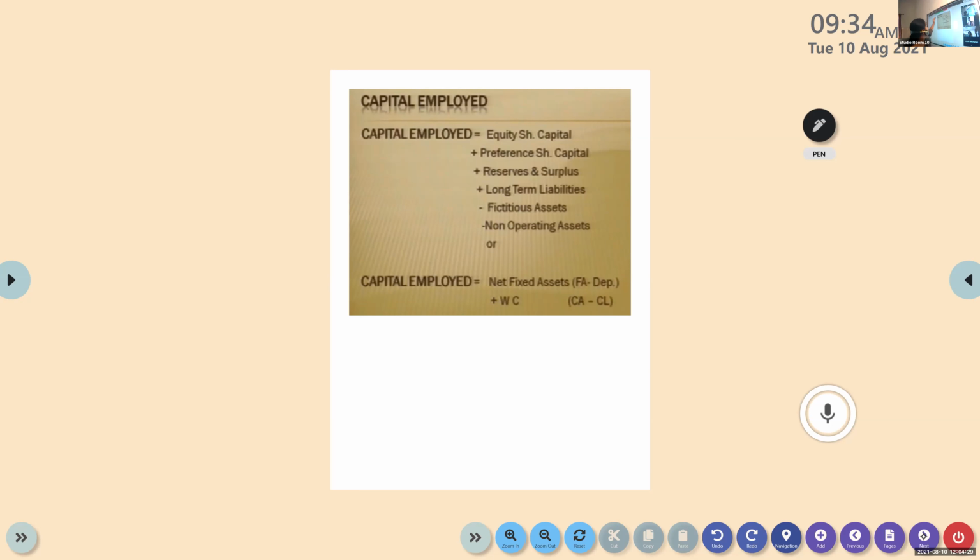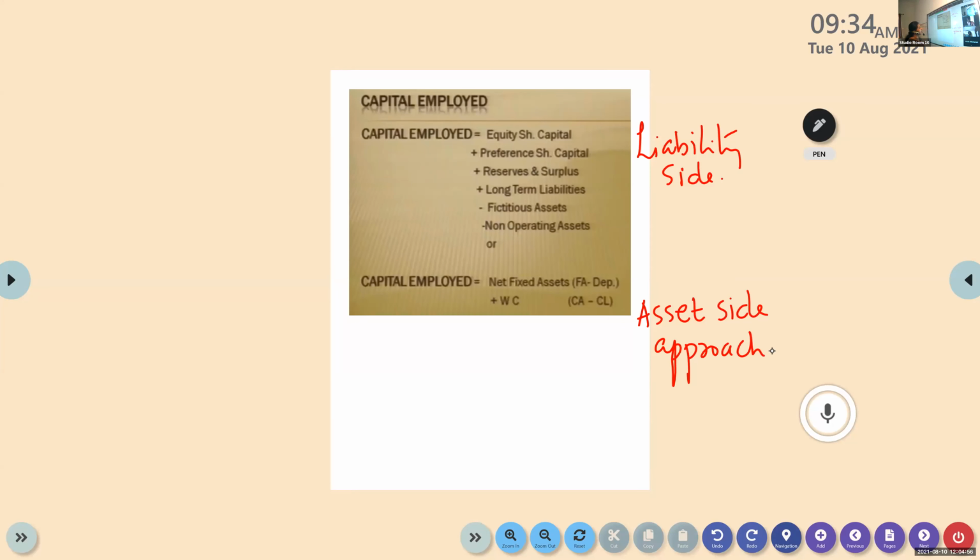So this is the way we calculate capital employed. And there are two approaches. Either we can calculate it based on the items on the liability side of the balance sheet, liability side approach, as well as based on the items given on the asset side, asset side approach.